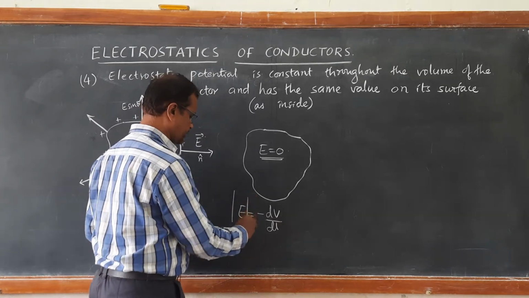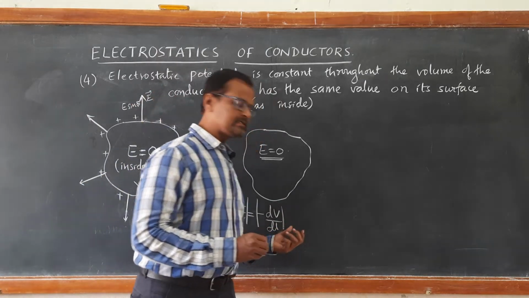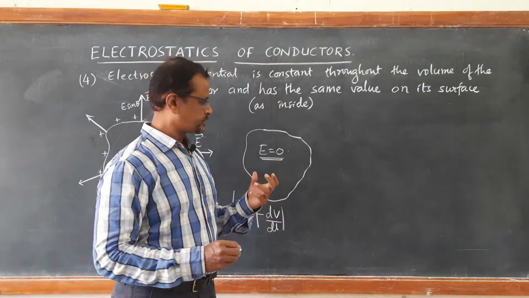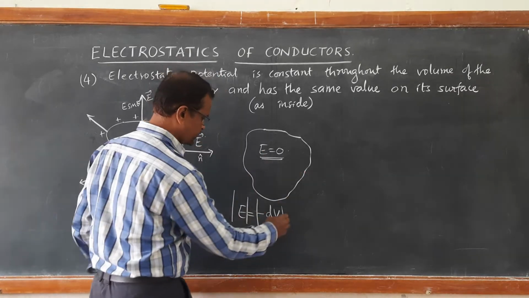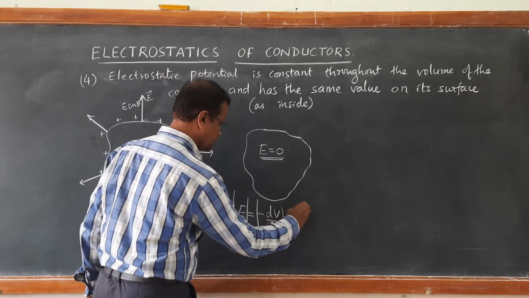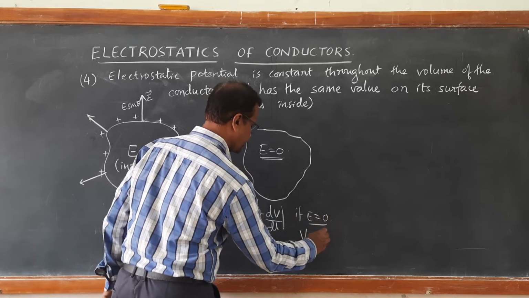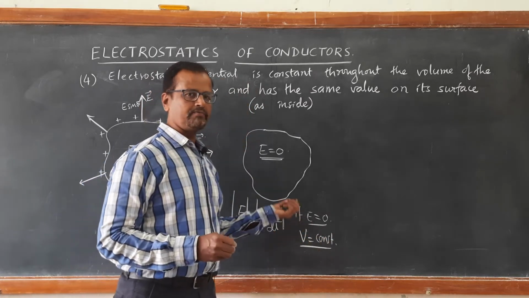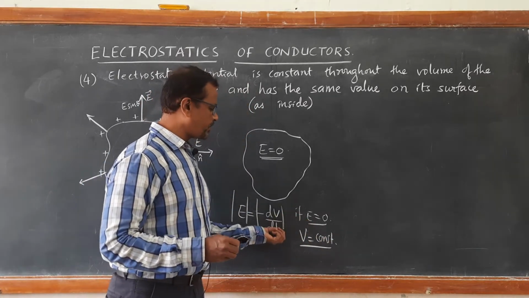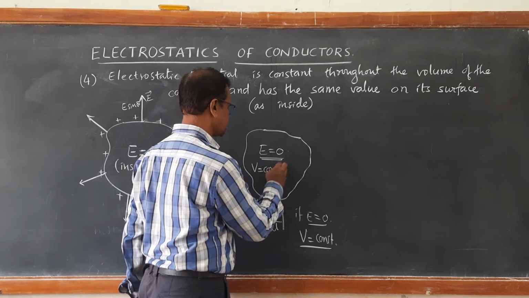If you take the magnitude, then electric field is defined as the potential gradient. So when the electric field itself is 0, it is understood that V should be constant. It means there is no change of potential from one point to another. Therefore, potential V remains constant.